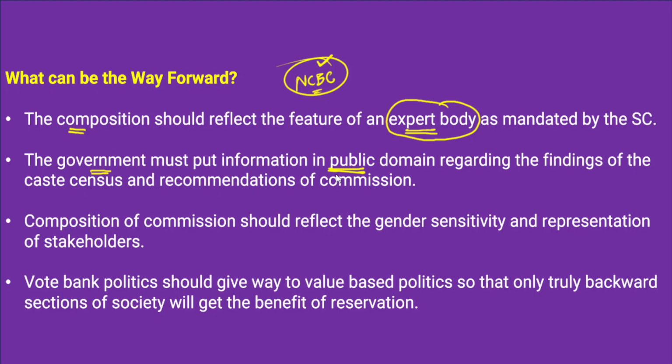Not just that, the findings of the caste census, for example, must be published. A caste census essentially reveals the advancement of a certain caste, whether they are socio-economically and educationally still backward, or they are progressing in the social ladder. So the government must publish the details of any caste census and even the recommendations provided by the commission for the betterment of these socially and educationally backward classes.